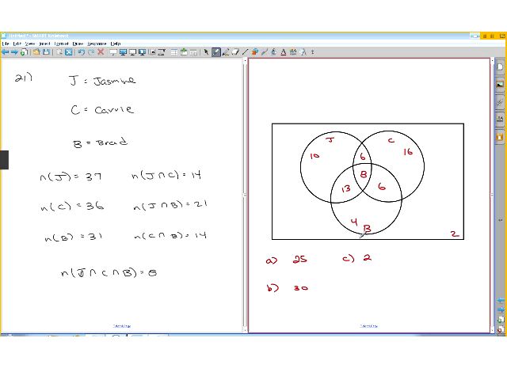Okay, D is Jasmine, but neither Carrie nor Brad. So that would be this 10, because these like Jasmine and Carrie, these like all 3, these like Jasmine and Brad, so it's just this little sliver here. So the answer should be 10.